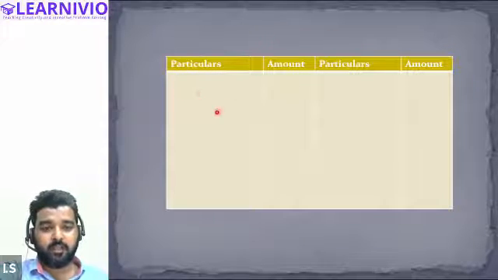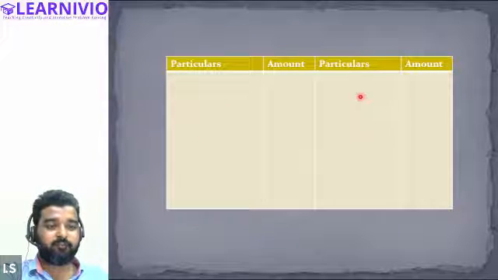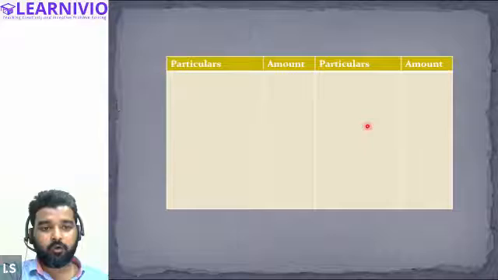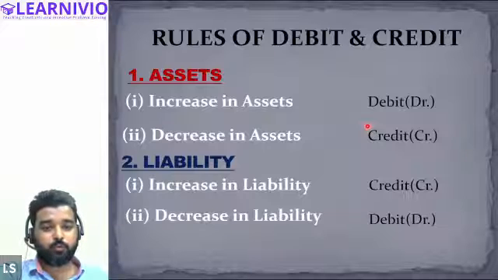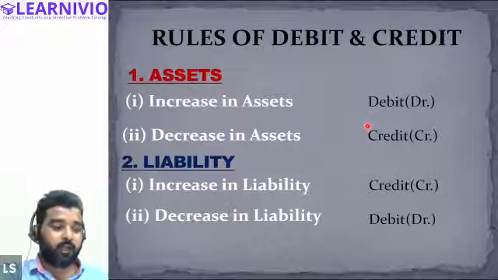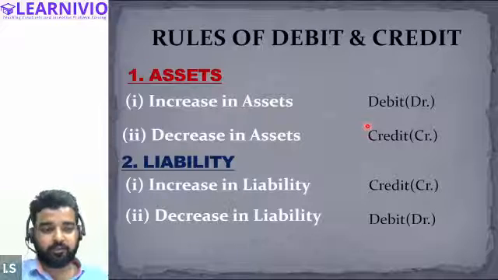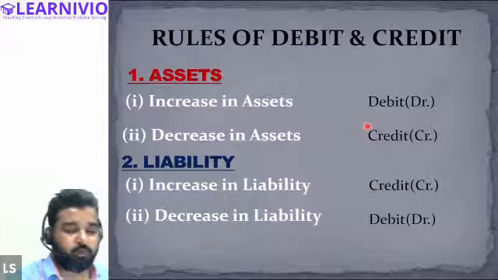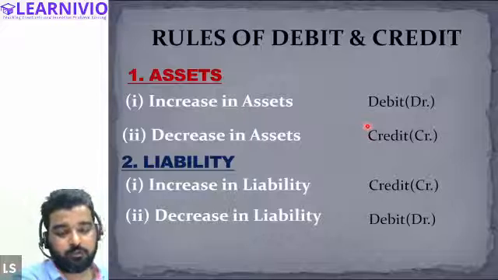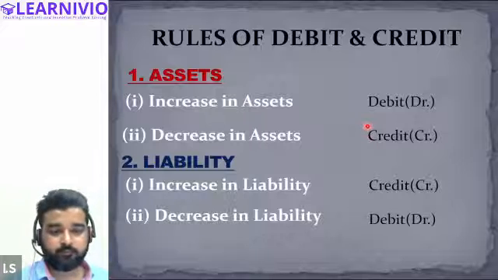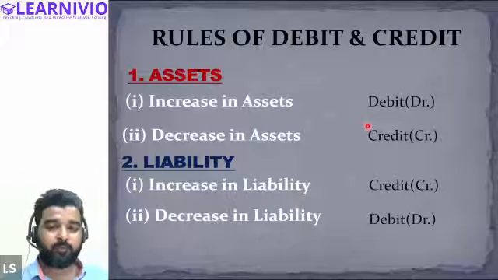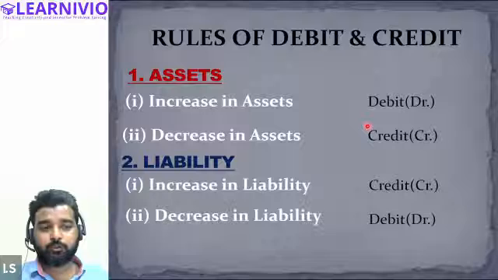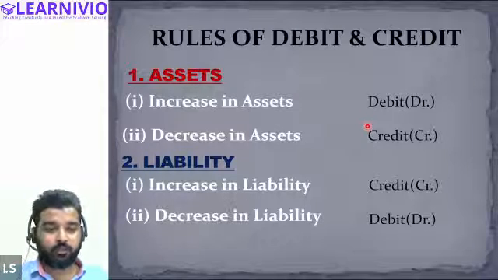Now the question arises: what kind of items are recorded on the debit side, and when will an item be recorded on the credit side? All right, so this is the rule. You have to write this down. This is very important, and there is a very high chance that you forgot this as well. So note this down in your notebook, because in the upcoming questions you will have to use these rules to decide on which side of the account you will be recording any item.